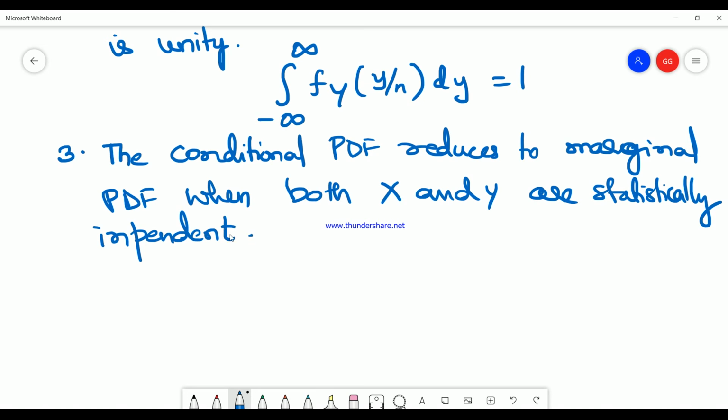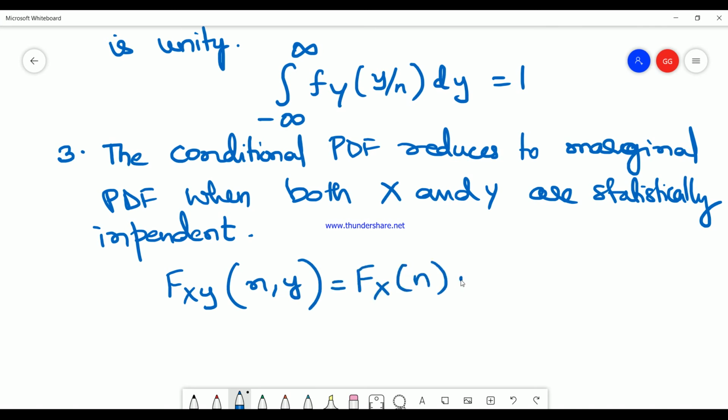This is one thing you should know about the properties of the conditional probability density function. It means that fxy of n comma y is equal to fx of n multiplied by fy of y. That is what it means.